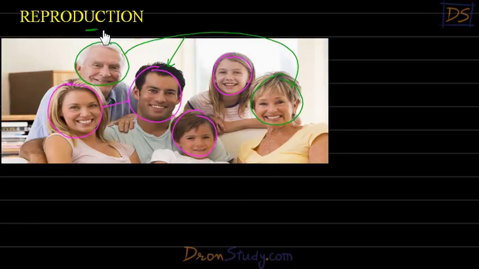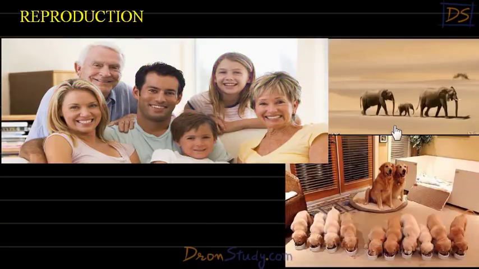And students, as you can understand easily, this process is not unique to human beings. This is done even by animals. See students, this is a baby elephant. It is a child which has been produced by these two big elephants, right students? Similarly, you can see here baby dogs, puppies, and these are their parents, right? So reproduction is a phenomenon, a process which is common to human beings as well as animals.